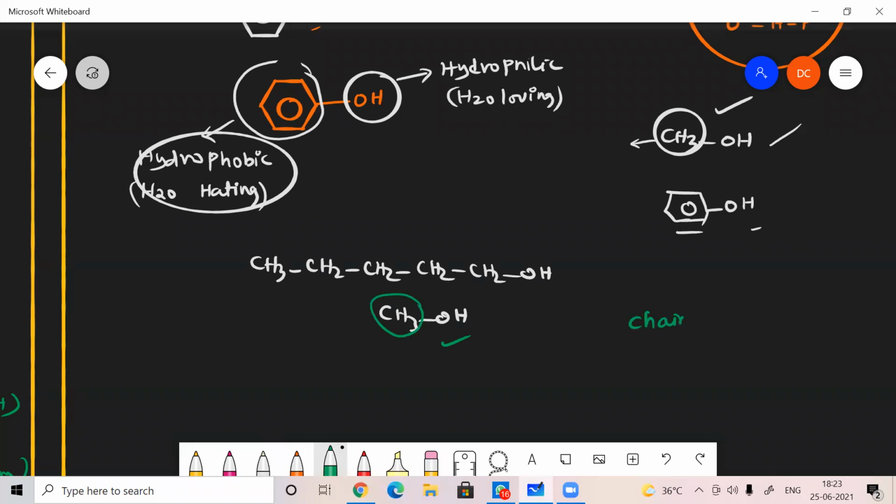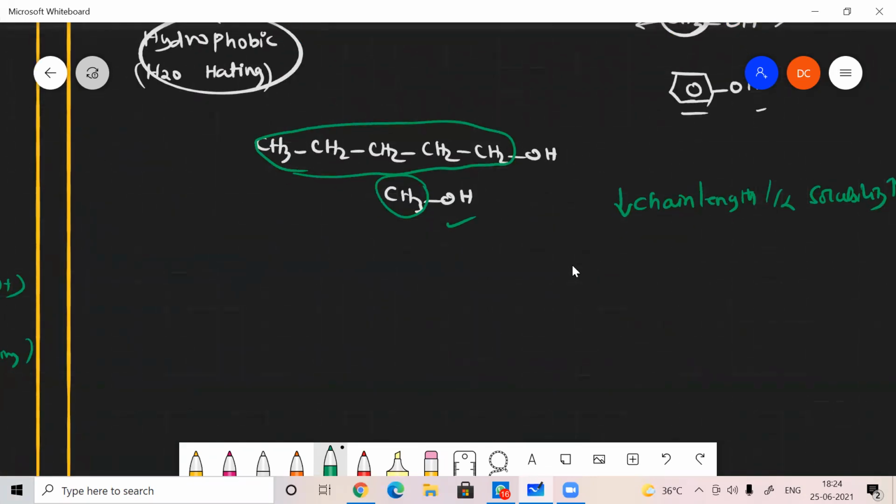Chain length is inversely proportional to solubility. If the chain length is small, solubility is more. If the chain length is big, then solubility is less. Likewise, phenol is also slightly or sparingly soluble in water.